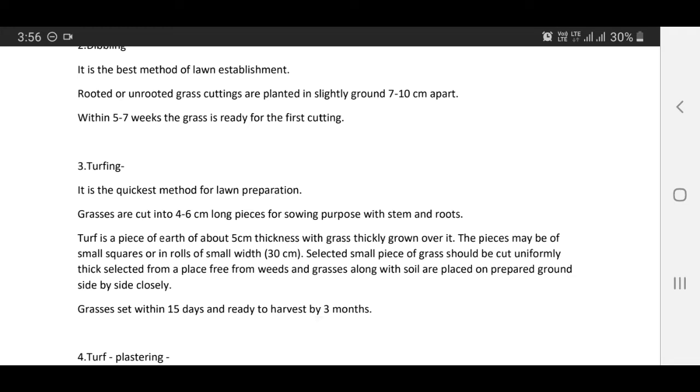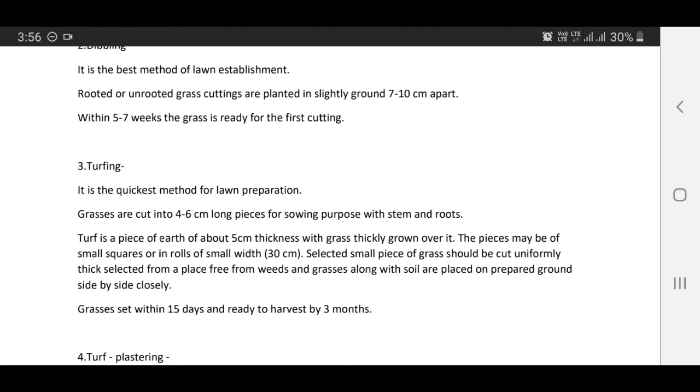Third method is turfing. It is the quickest method for lawn preparation. Grasses are cut into 4 to 6 centimeter long pieces for sowing purpose with stem and roots. Turf is a piece of earth of about 5 centimeter thickness with grass thickly grown over it. The pieces may be of small squares or in rolls of small width, 30 centimeter.